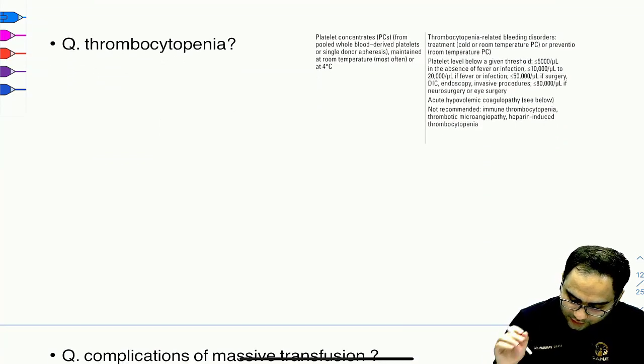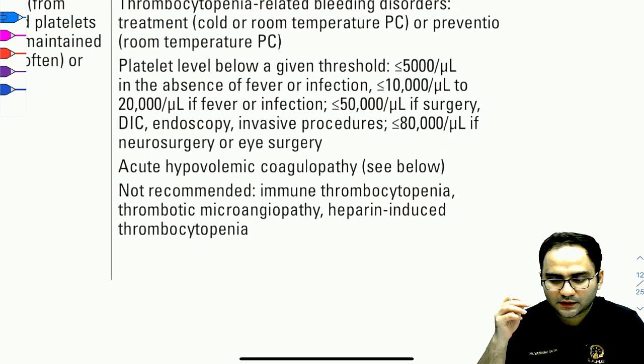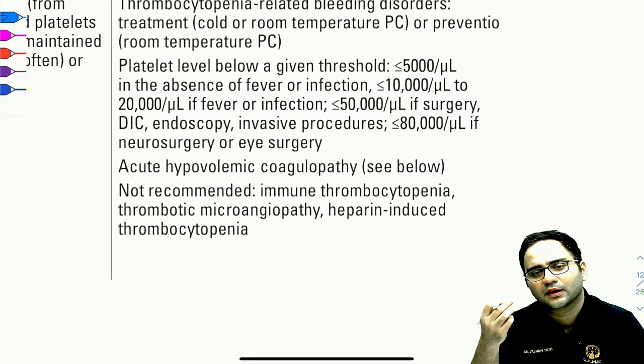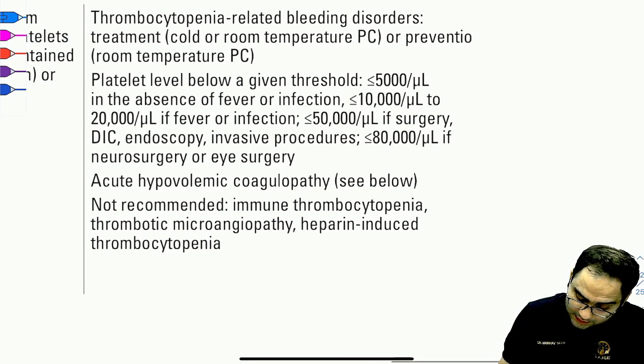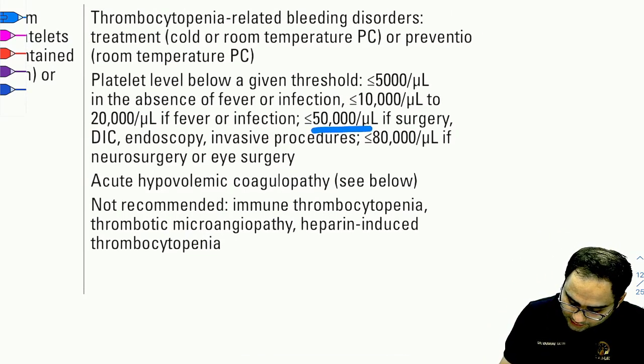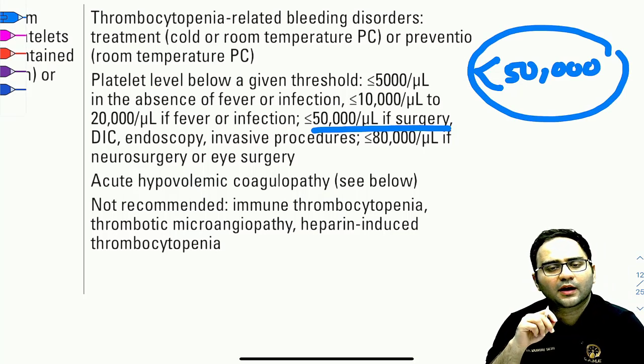Next, we're going to talk about, there was a question on thrombocytopenia. So I'll just tell you that they were probably asking about the threshold, at what level of the platelet count you can transfuse the platelets, right? So if it was asked before surgery, then the answer would be 50,000. So this is the table from the Harrison which I have taken.